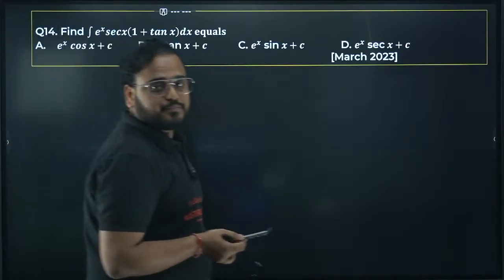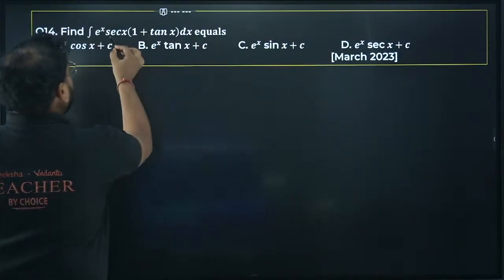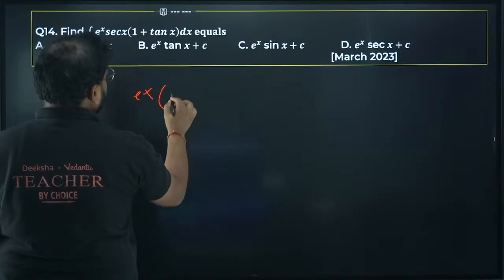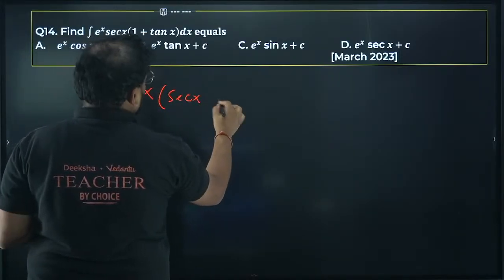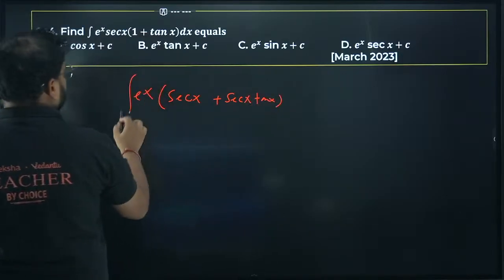Question number 14 now. This is a very simple question. Can be asked in a 3 marker as well. Please check. If you take sec x inside, you'll get sec x, and you'll get sec x tan x. If you integrate, what is the answer?